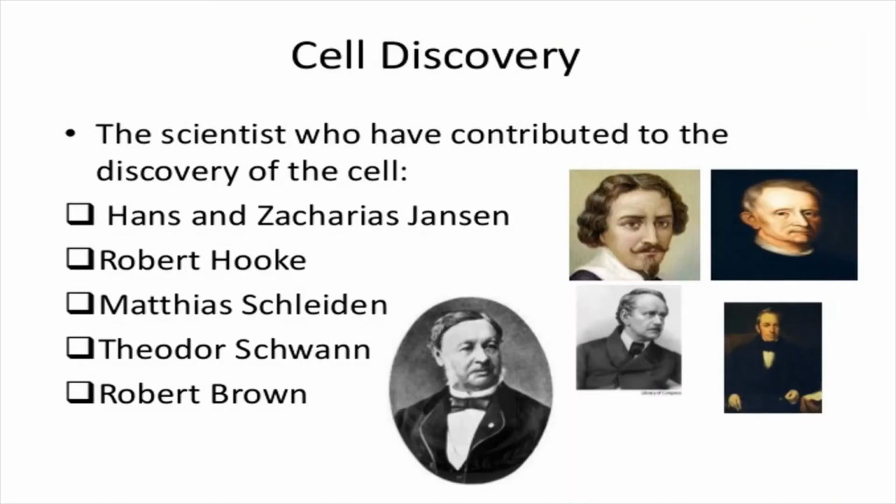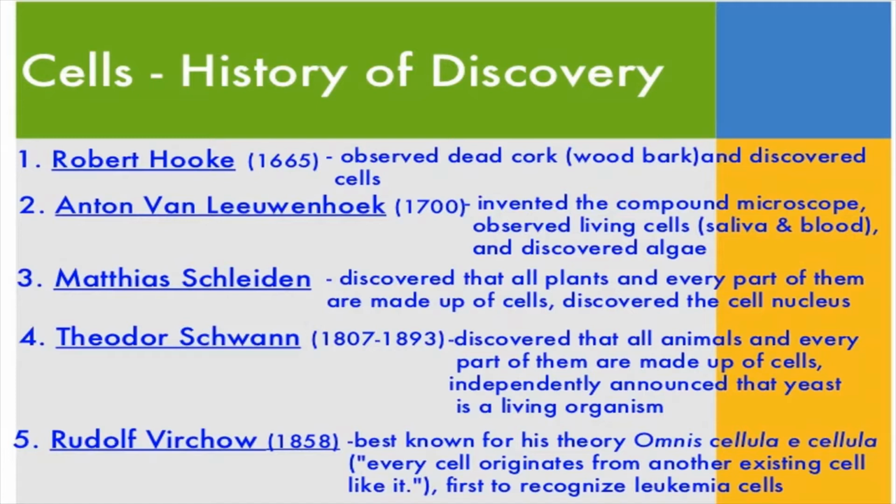These are the scientists who had a vision in the discovery of the cells: Robert Hooke, Robert Brown, Hans Theodor Schwann, all these scientists. Robert Hooke in 1665 observed dead cork in the wooden bark and discovered cells. Then Antoine van Leeuwenhoek in 1700 invented the compound microscope, observing cells like saliva and blood. These are the living cells which we can see in our saliva as well as blood, and he discovered algae also.